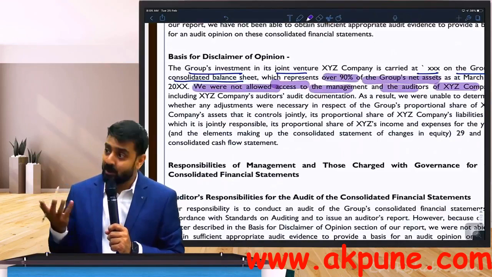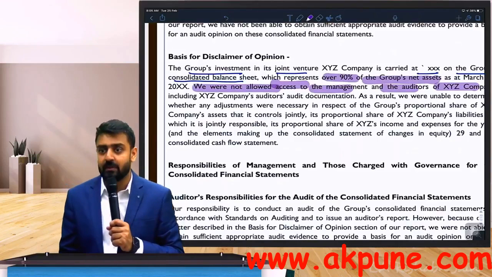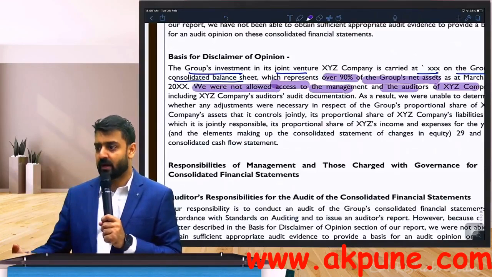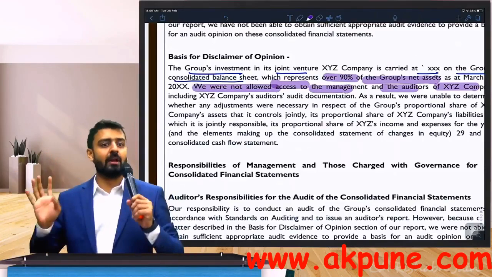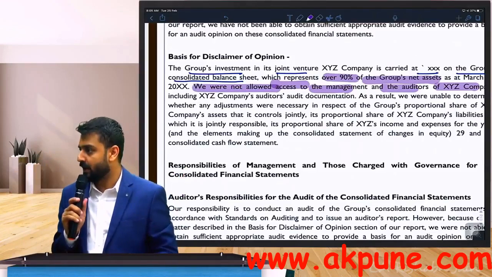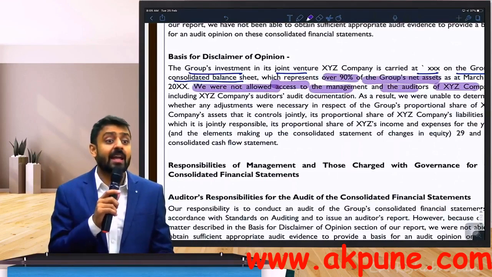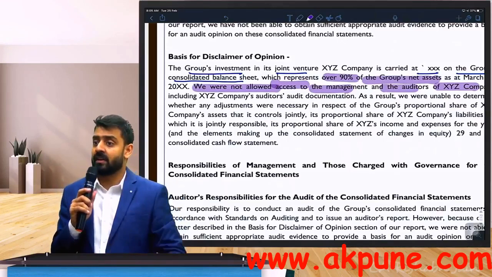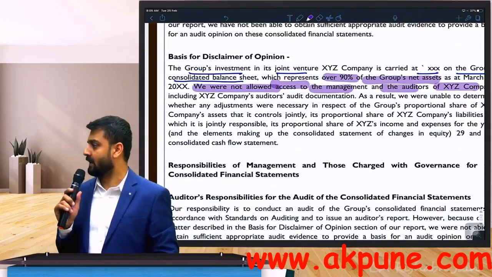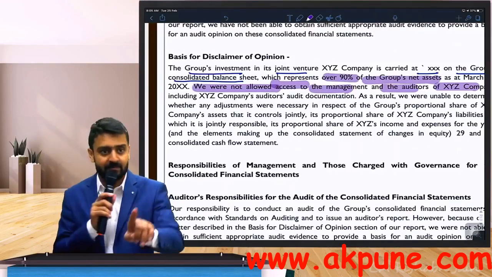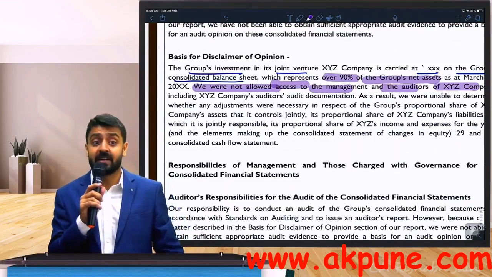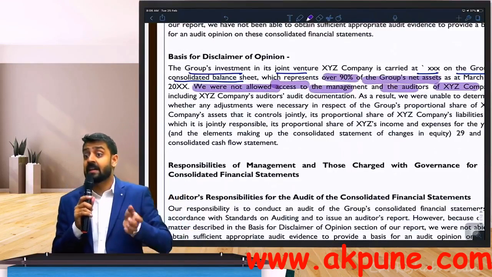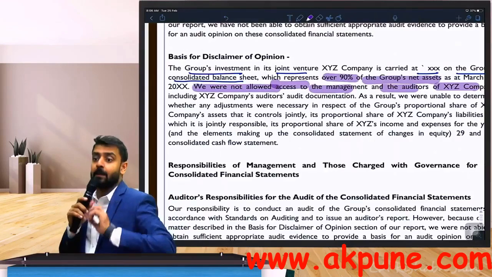In this case, I cannot give an opinion. This is an extreme case. If more than 90% there is an element and I do not have a comfort over that, how can I say that everything looks true and fair except? It's not possible. I cannot give a qualified. Rather, I cannot even give adverse because I don't have evidences only. How should I say it is not true and fair? I want to say I don't want to give an opinion. Can I say this looks to be the classic case of disclaimer? This looks to be the classic case of disclaimer when you are unable to obtain sufficient and appropriate audit evidences, and that is pervasive in nature.